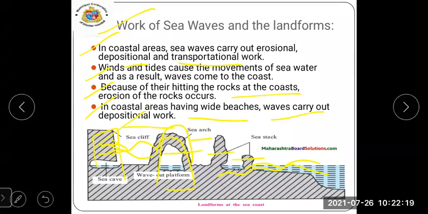And you can see there is a mountain type, a big rock, that is known as sea stack. Sea stack. So in this way the landforms are formed at the sea coast because of the erosional work. Means because of the chemical and hydraulic action of the sea waves, the erosion occurs over there.